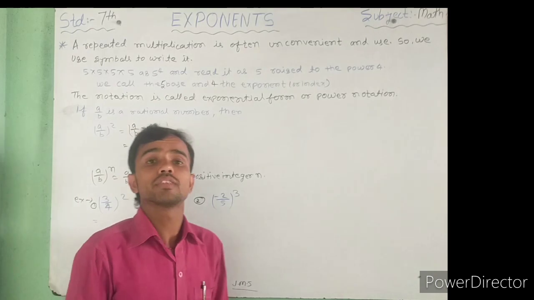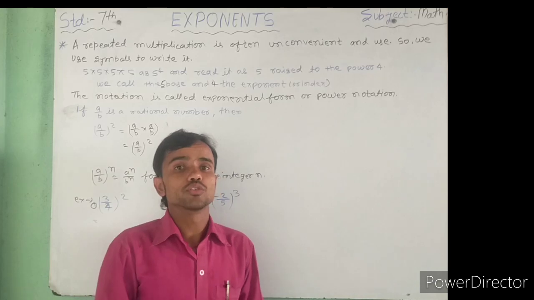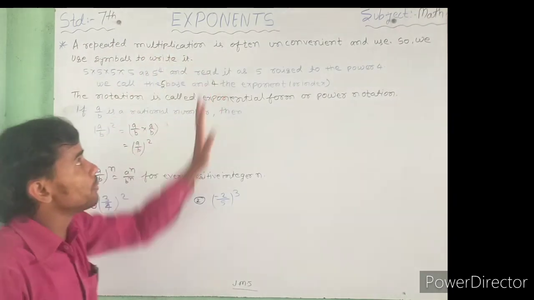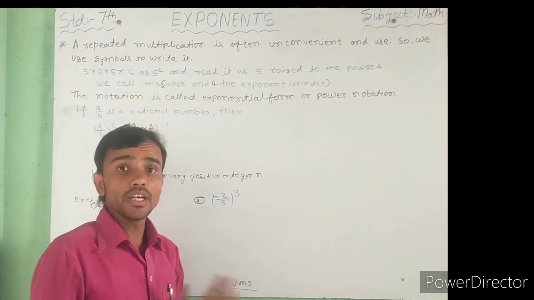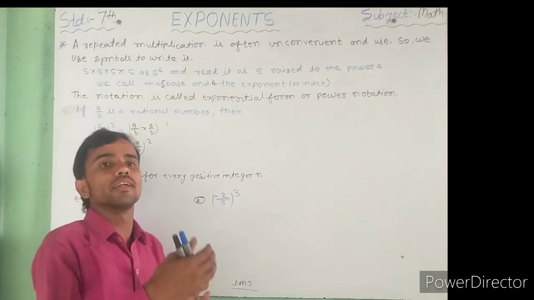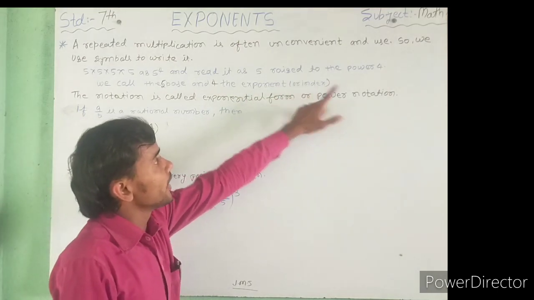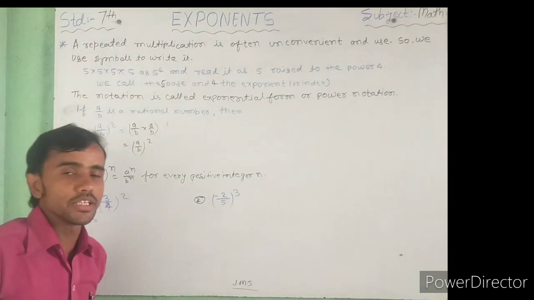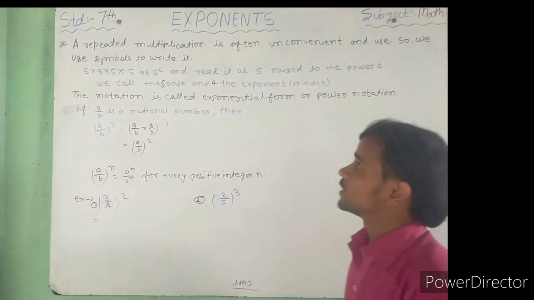So how to solve that type of question? In this class we discuss all of that. Firstly, repeated multiplication is often inconvenient to write, so we use exponent form. It means repeated multiplication form is the exponent form, and another name for it is index. Then we see how to write it with a symbol, how to solve that problem and how to write this type of question. So see the example.